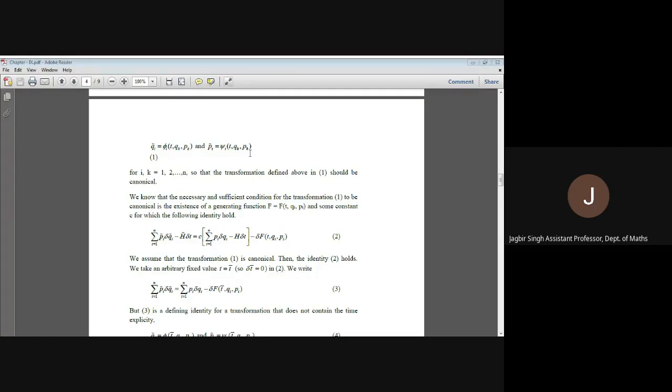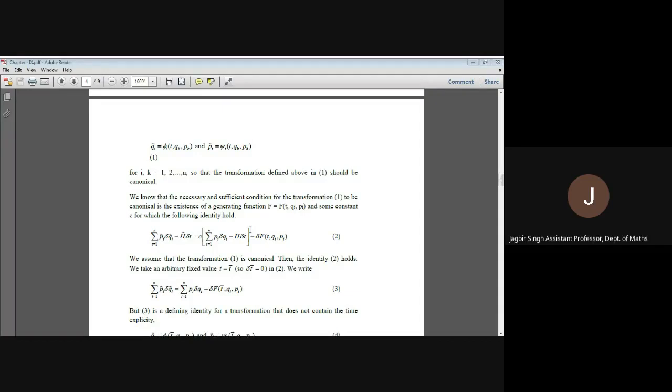Now all of you know that the necessary and sufficient condition for a transformation 1 to be canonical is that there is a generating function f, a function of t, qi and pi, and a constant c, termed the valency, such that condition 2 holds: summation i from 1 to n of pi tilde delta qi tilde minus h tilde delta t should be equal to c into summation i from 1 to n of pi delta qi minus h delta t, minus delta f(t, qi, pi).